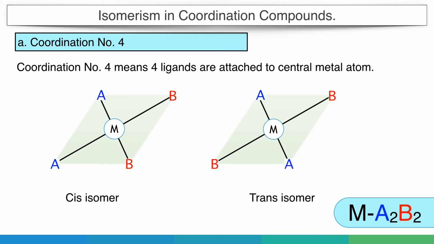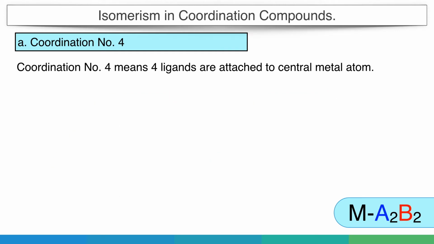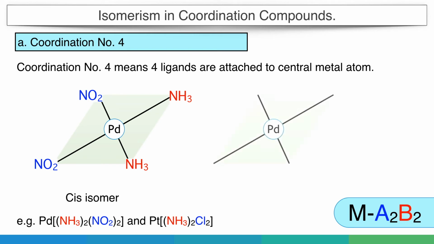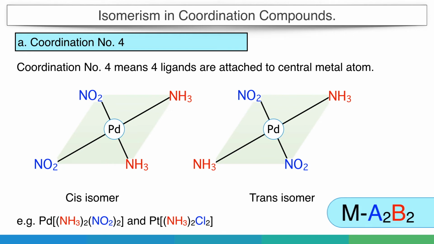This type of complex is kept in a group denoted by Ma2B2. So M is the central metal and A and B are two different types of ligands or groups. An example of this type is diamminedinitropalladium, and another example is diamminedichloroplatinum.